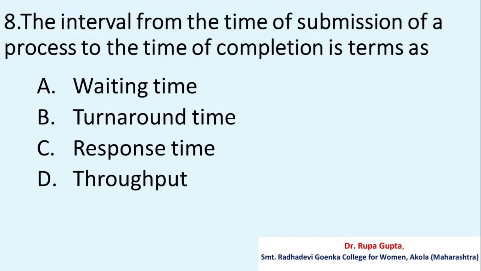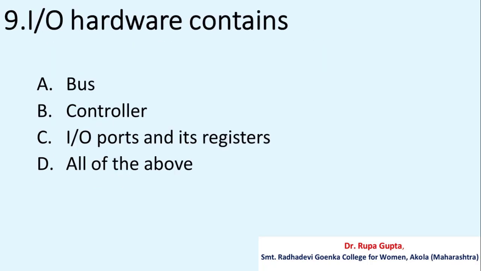Dispatcher. Question number 8. The interval from the time of the submission of a process to the time of the completion is termed as A, waiting time, B, turnaround time, C, response time, D, throughput. And the correct answer is B, turnaround time.